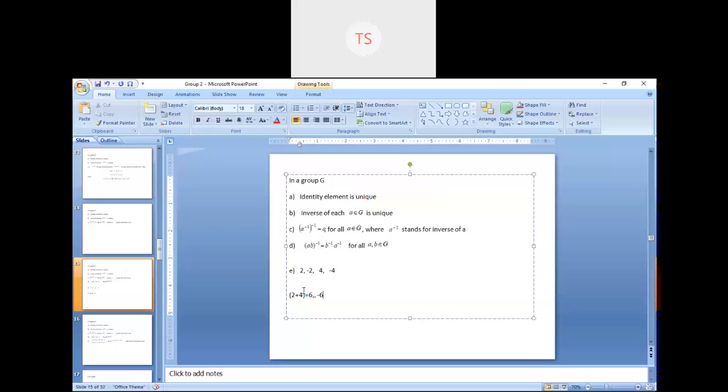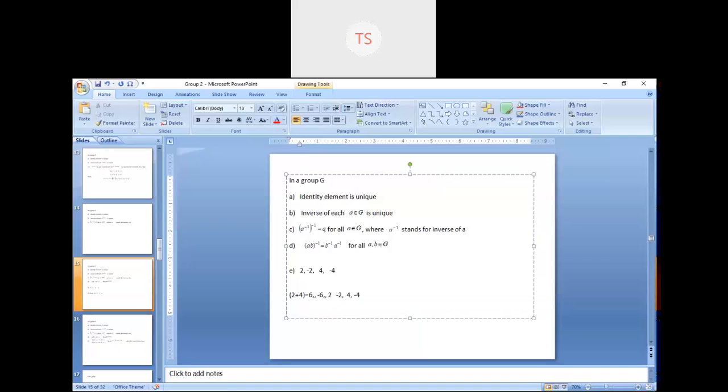This part is like the left hand side. Here it is multiplication, but we are taking addition. So 2 plus 4 is 6 and the inverse of 6 is minus 6. Next, what is the inverse of 2? It is minus 2. What is the inverse of 4?